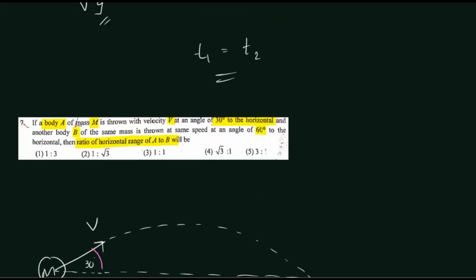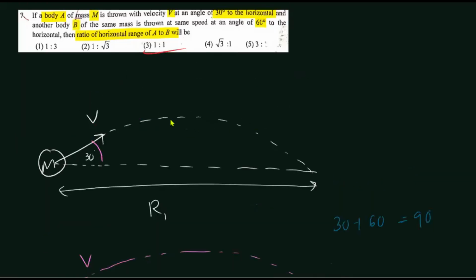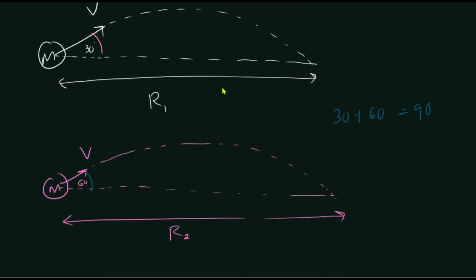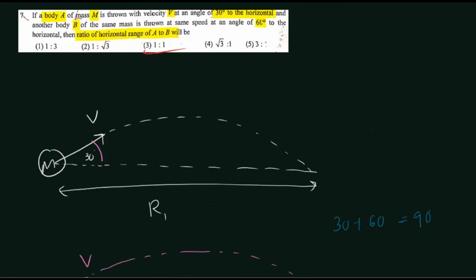You can go for a calculation and solve as well, but I prefer to solve it by using simple arguments, right? You can find the time of flight, and then find the range equation for the range. Then you will see both R1 and R2 will become equal. So yes, remember the theory as well, right?